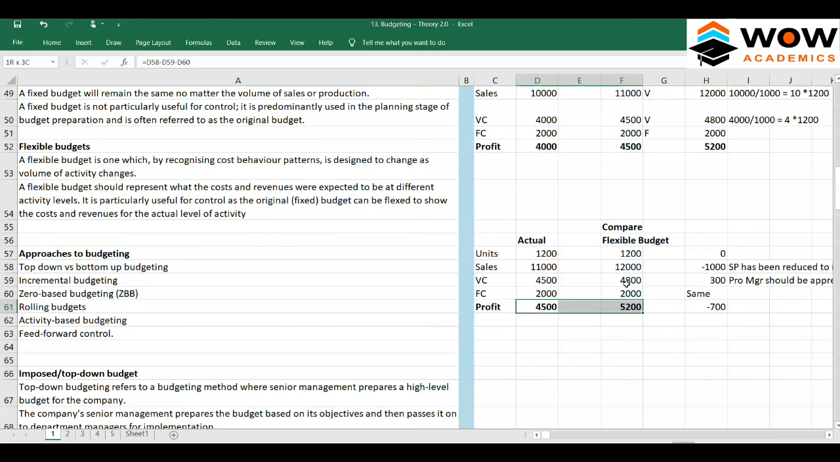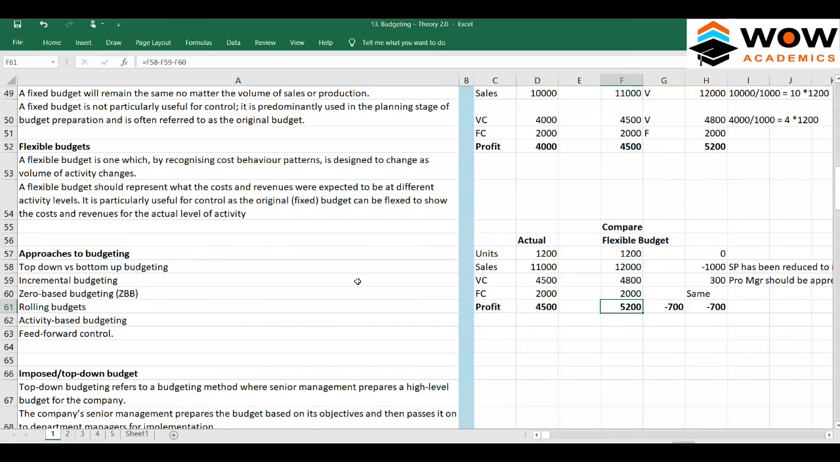The difference between the total profit: we should have got 5,200, but we got only 4,500. So both these are matching. That means because of the sales manager the total profit has boosted, but still it has not gone to the level where it should have been. So that seems to be the problem here.